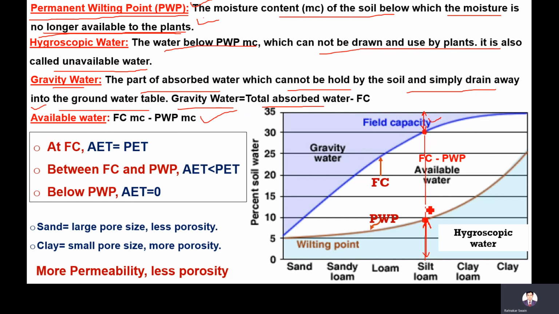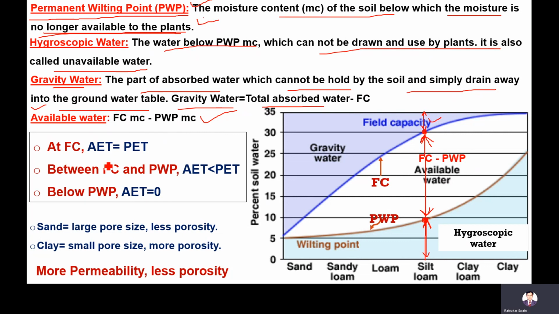And this water from 10% to 30% is called available water. That is field capacity moisture content minus permanent wilting point moisture content. So the plants can use this water from the soil.